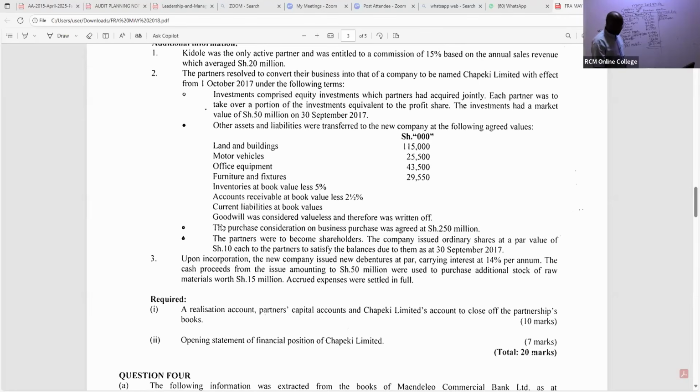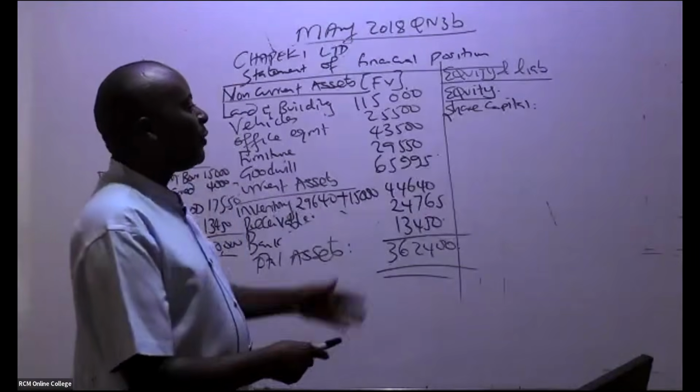Look at this point here. The purchase consideration on the business purchase was agreed at 250,000. The partners were to become the new shareholders. The company issued ordinary shares at a par value of shillings 10 each to the partners to satisfy the balance due to them as at the closure of the year. That must be the purchase consideration. So instead of giving them cash, we gave them shares.